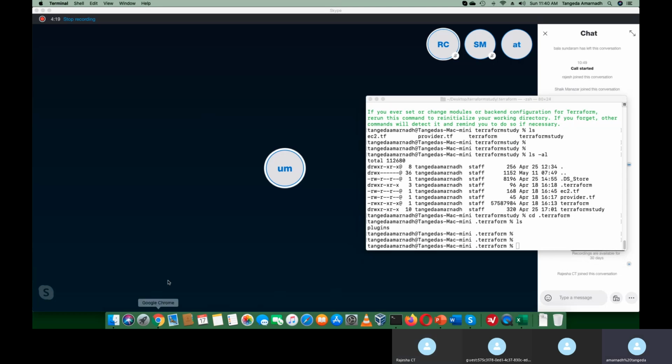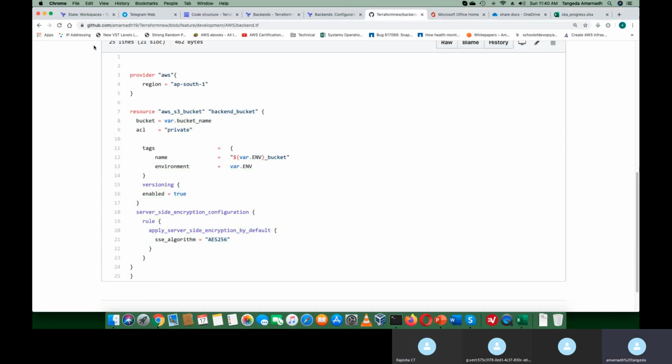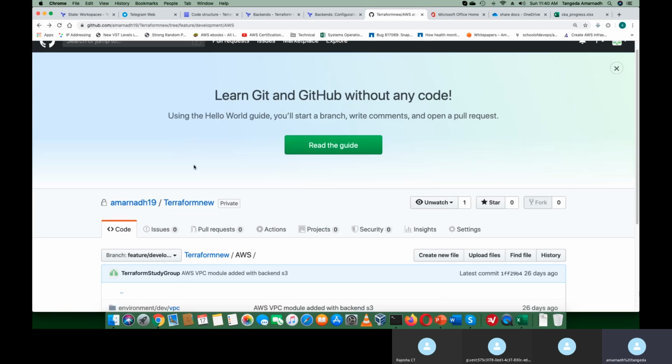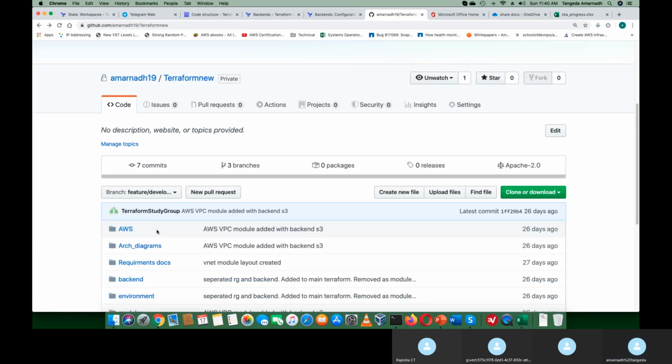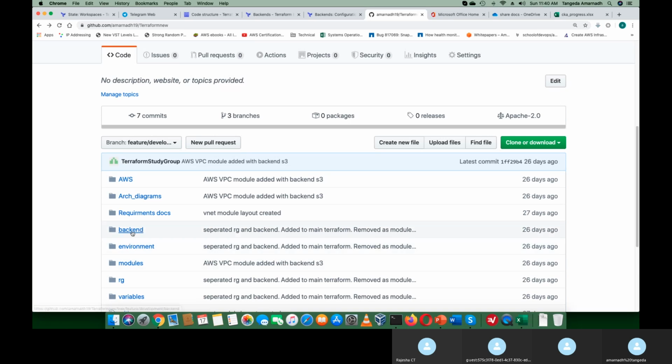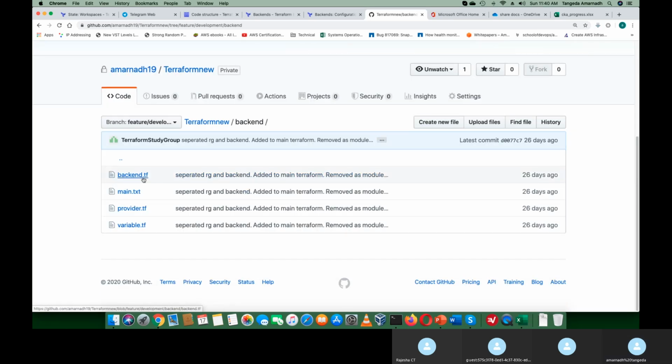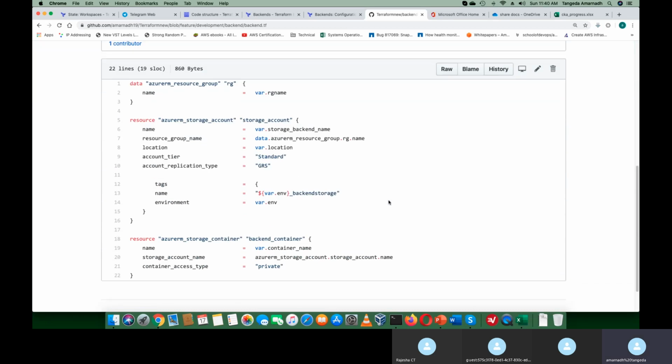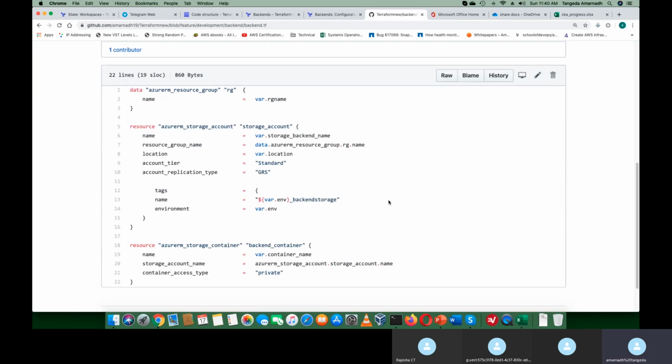Fine. This is the code which helps us to create a backend on AWS. I'll show the code for Azure as well. Give me a minute. So Azure has a different concept. In Azure, we need to create a storage account. If you want to use any storage in Azure, whether Blob, file-based or volume-based, you have to create a storage account. So to create the backend, first of all, I have to create a storage account at Azure level.